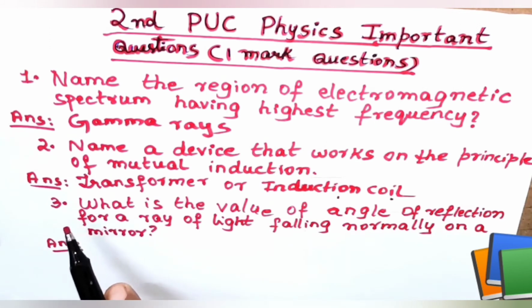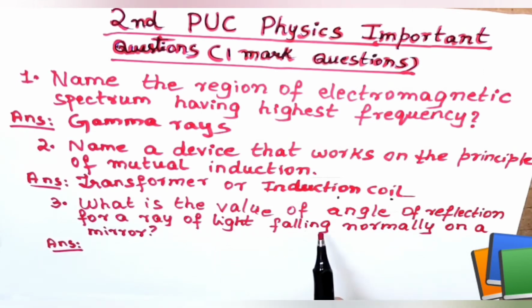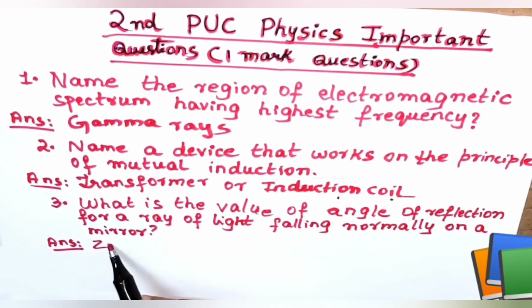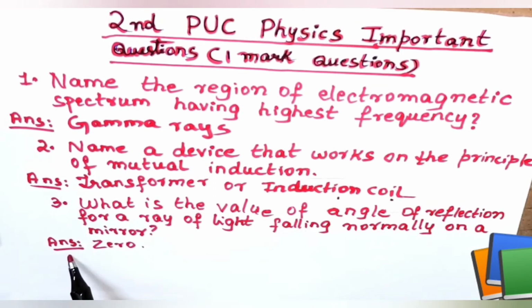Now let us discuss question number 3. What is the value of angle of reflection for a ray of light falling normally on a mirror? It is 0. So the answer is 0. The value of the angle of reflection for a ray of light falling normally on a mirror is 0.